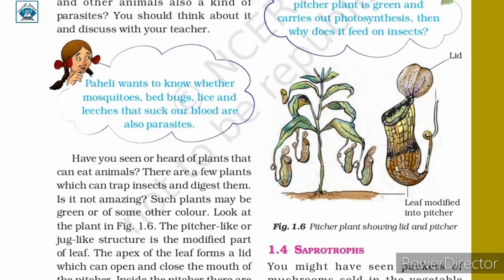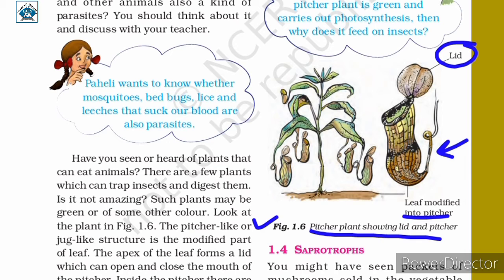Some plants depend upon insects for the food and thus are called insectivorous. Here in figure 1.6 we are shown a pitcher plant showing its lid and pitcher. The leaves of these plants are modified into a pitcher like structure as you can see here. The top part of the leaf acts as the lid of the pitcher and it can open and close the pitcher. Inside the pitcher there are hair that are directed downwards and it can trap the insects.